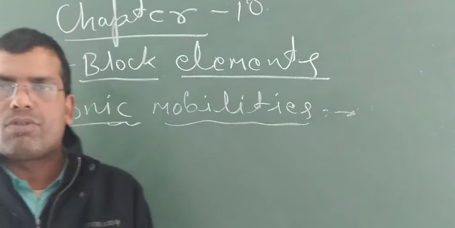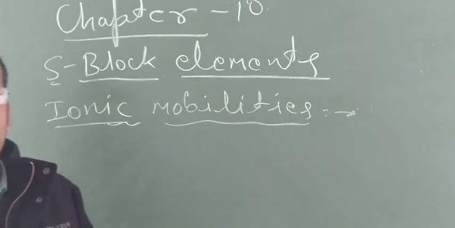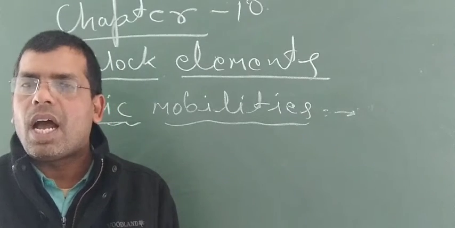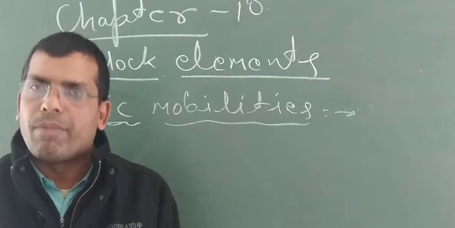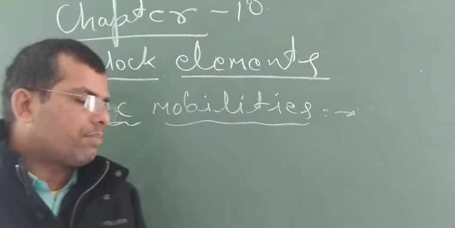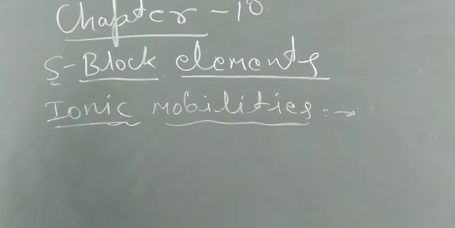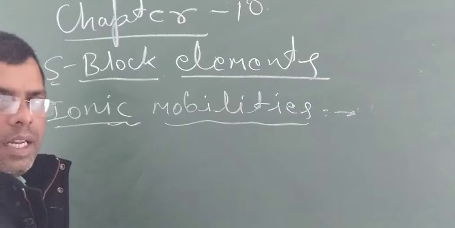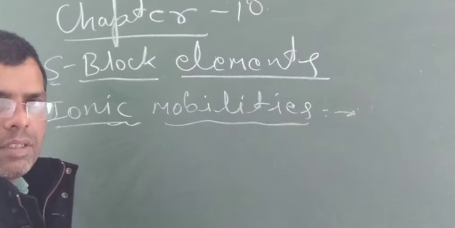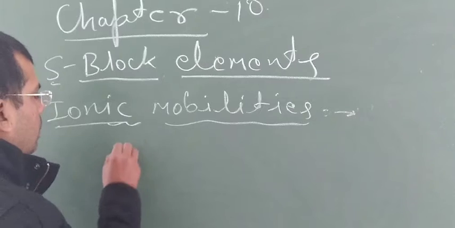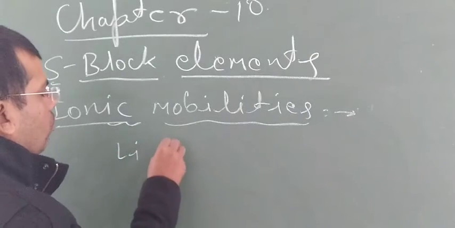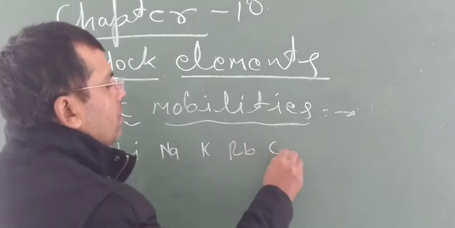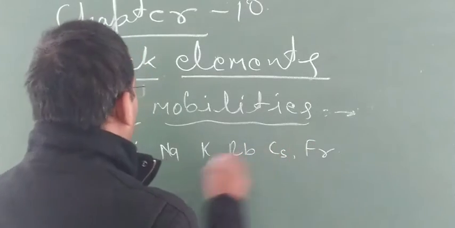Dear students, you should keep it in mind. Greater is the size of alkali metals, higher will be the ionic mobilities. In this way, we can say that ionic mobilities of alkali metal ions increase from top to bottom: lithium, sodium, potassium, rubidium, cesium, francium.